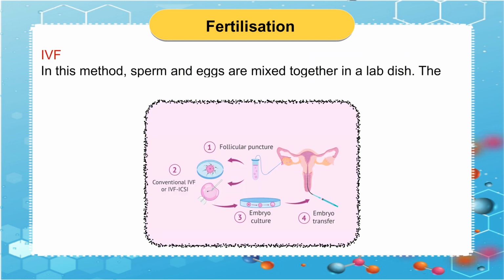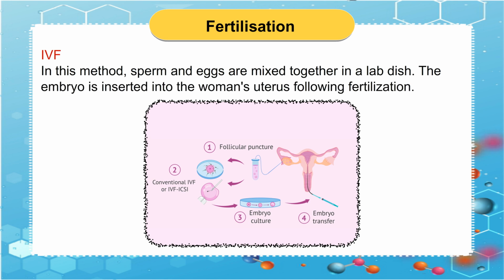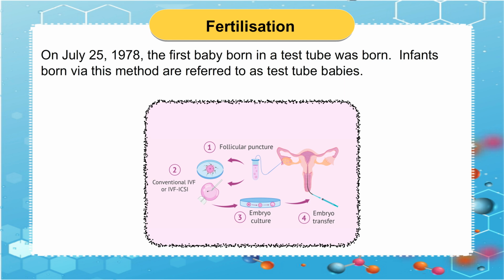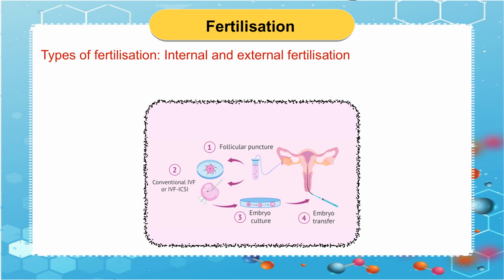IVF. In this method, sperm and eggs are mixed together in a lab dish. The embryo is inserted into the woman's uterus following fertilization. On July 25, 1978, the first baby born in a test tube was born. Infants born via this method are referred to as test tube babies. Types of fertilization: internal and external fertilization.